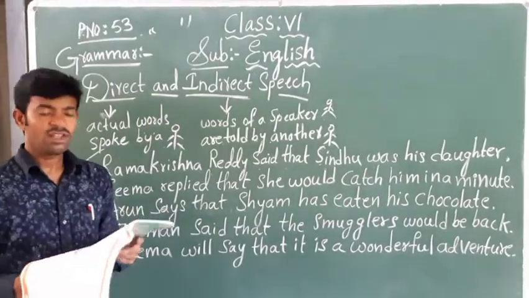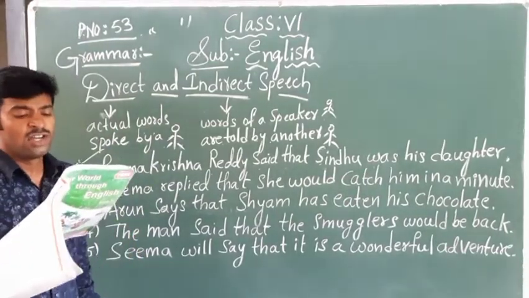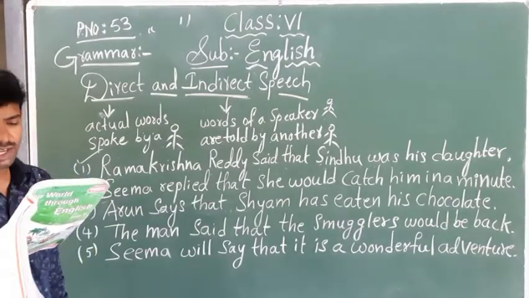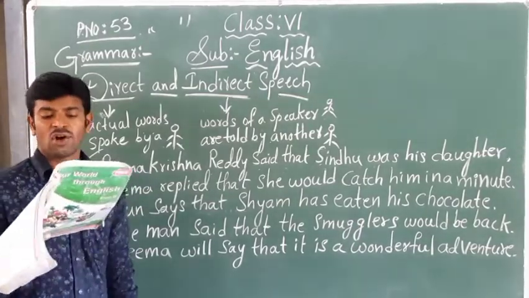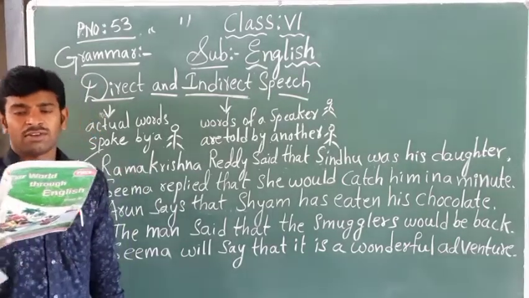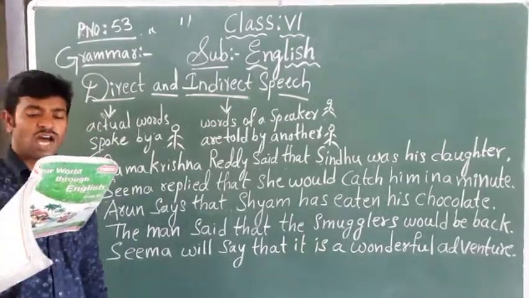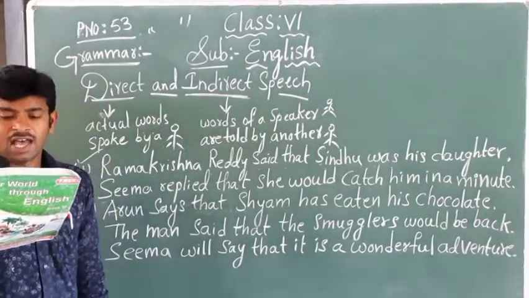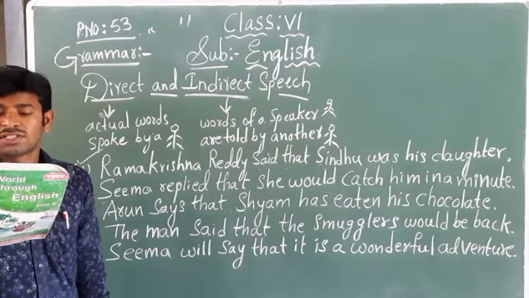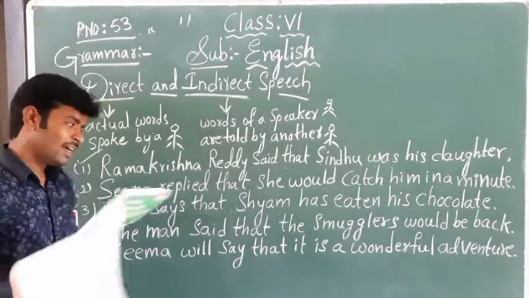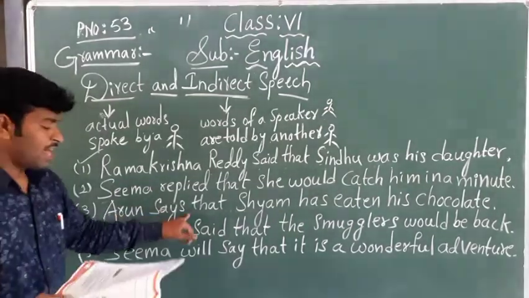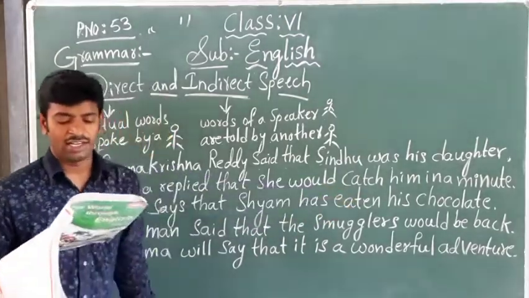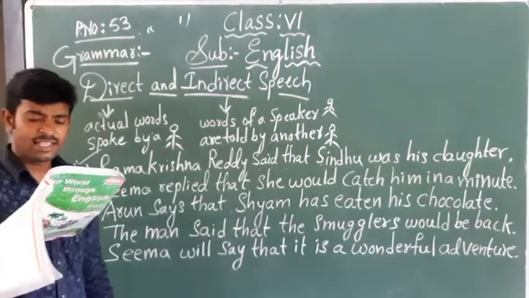Next, children. Third one is "Sham has eaten my chocolate," says Arun. In quotation marks, what has been given? Sham has eaten my chocolate, comma, says Arun. Arun says that Sham has eaten his chocolate.